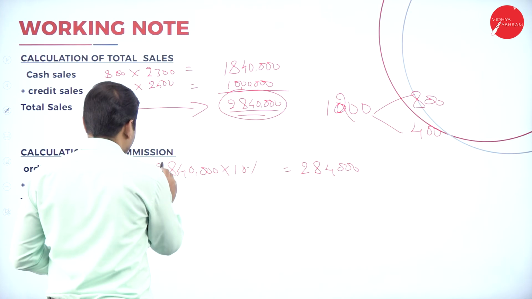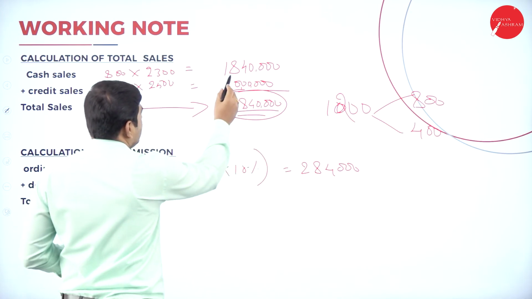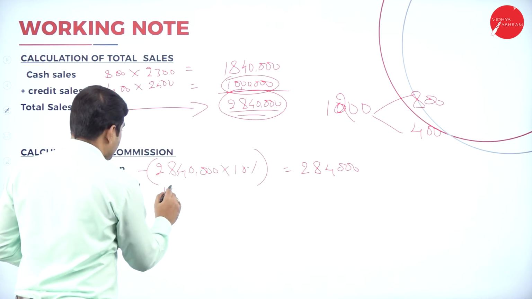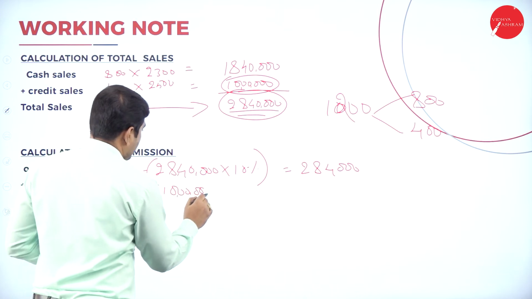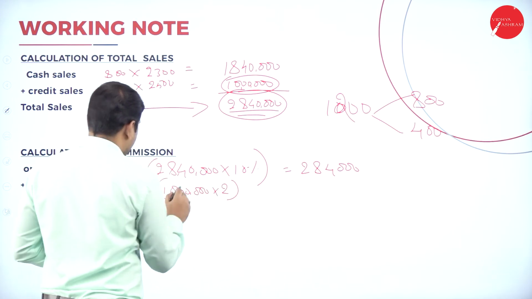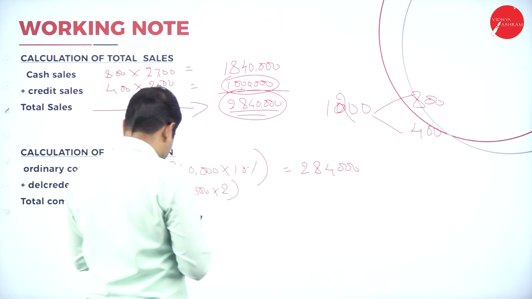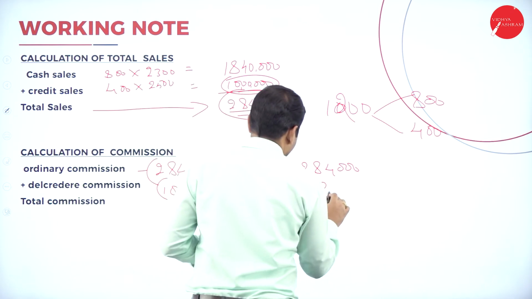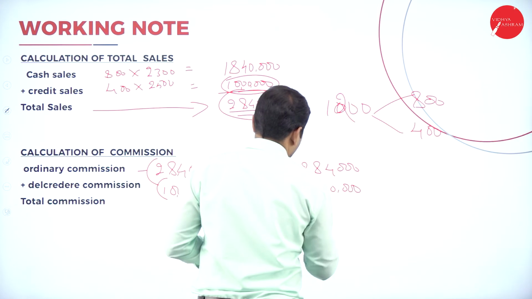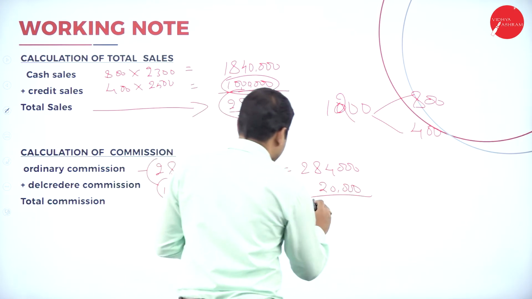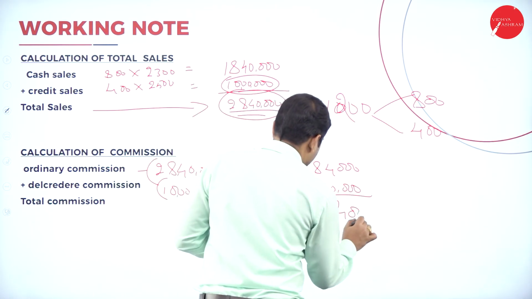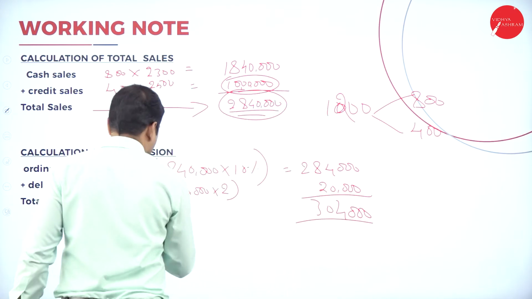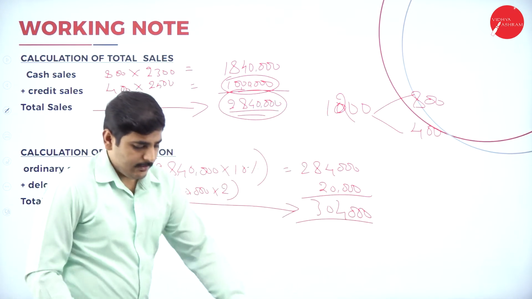Add del credit commission on the credit sale: 10 lakh into 2% is 20,000. So the total commission is 3,04,000.